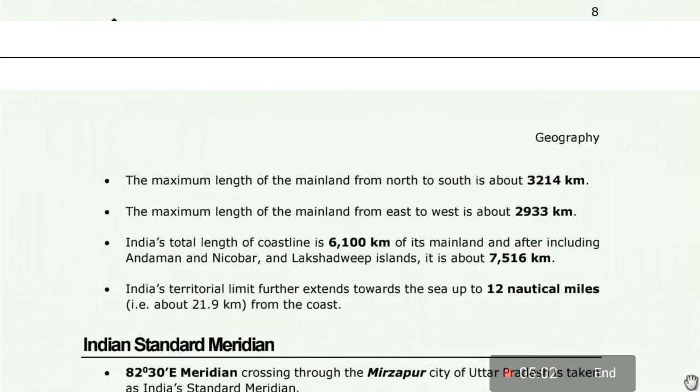India's total length of coastline is 6,100 kilometers of its mainland, and after including Andaman and Nicobar and Lakshadweep Islands, it is about 7,516 kilometers.